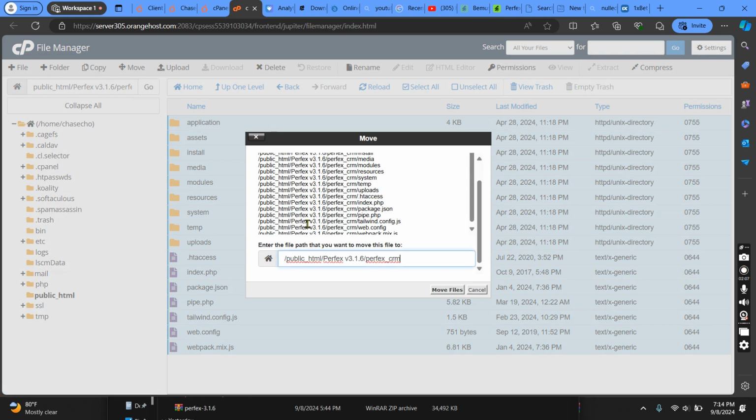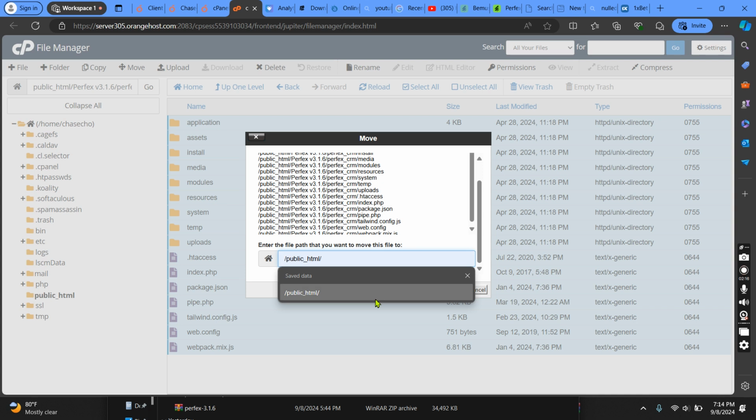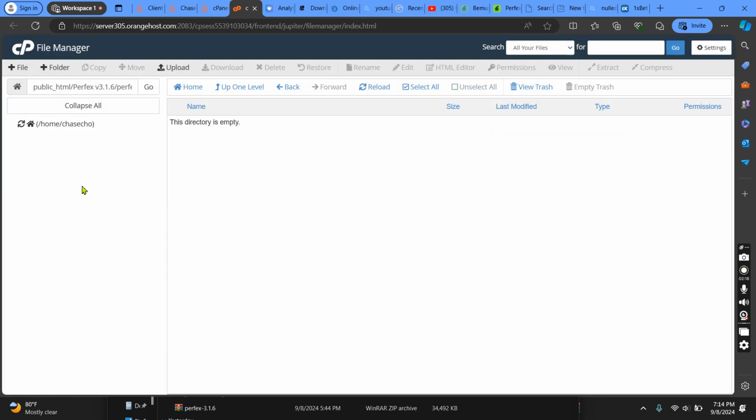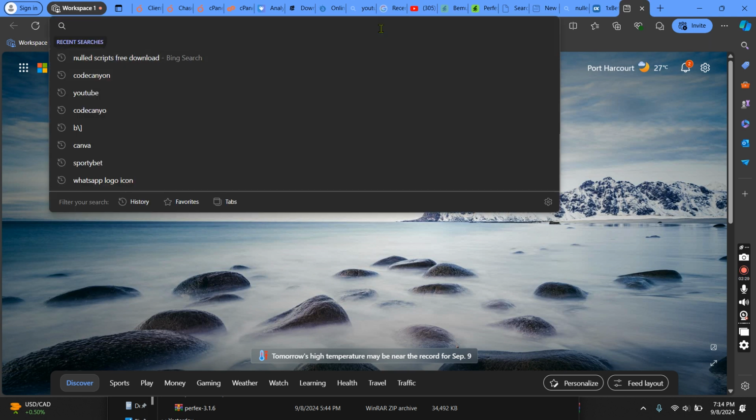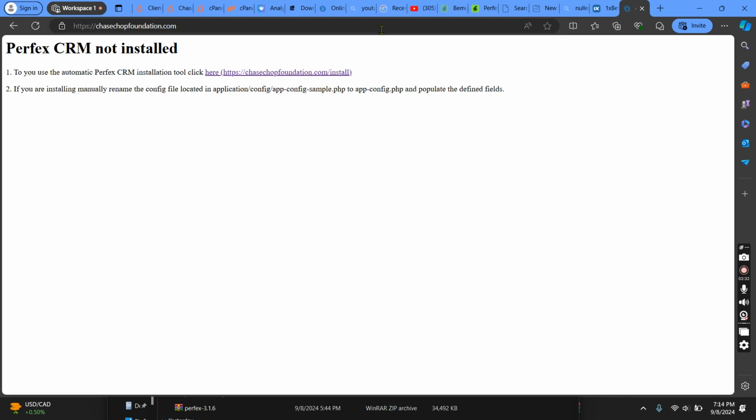After copying it, you move it to public HTML. Now let's check if it is there. Alright, as you can see, everything has been moved successfully to our public HTML. Now let's check if this site is live. Right now, as you can see, it says Perfex CRM not installed. To use the automatic Perfex CRM installation, click here.